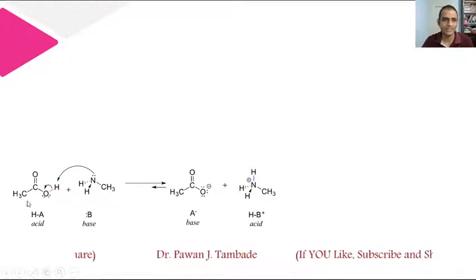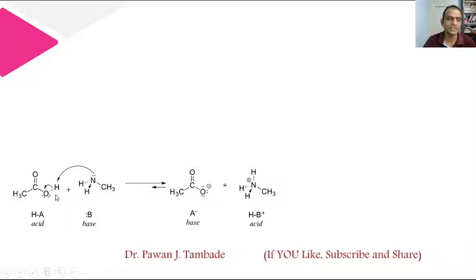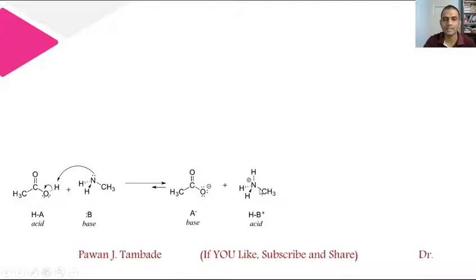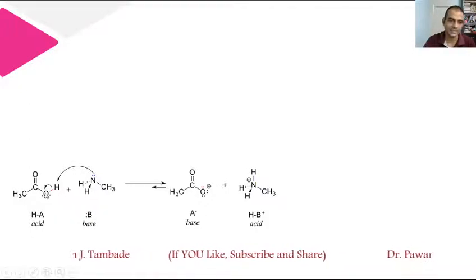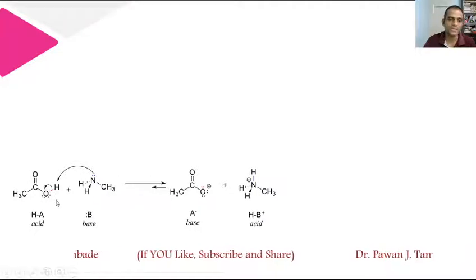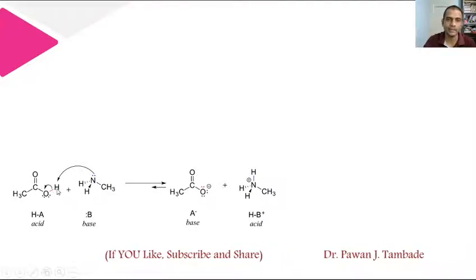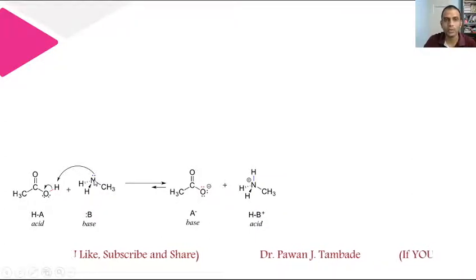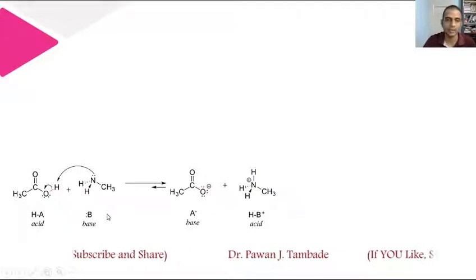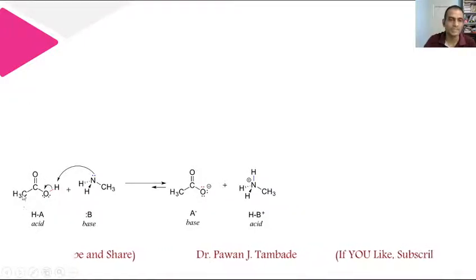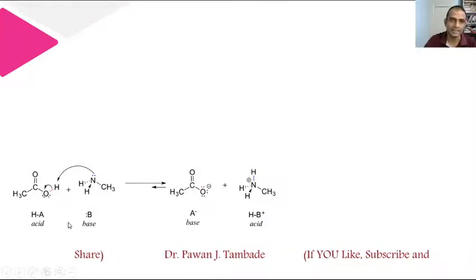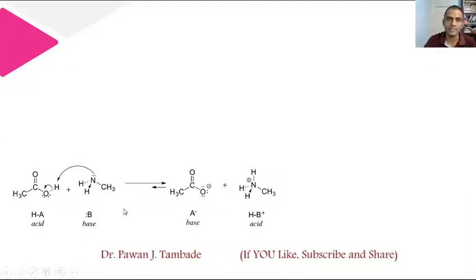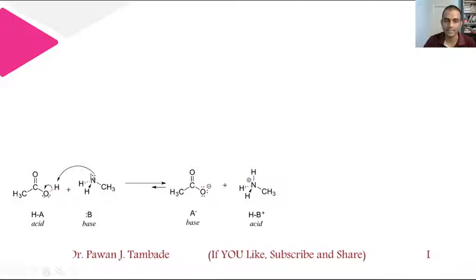Let's see this example. In this example, the CH3COOH molecule is reacting with methylamine and there is a formation of these anions and cations. In this case, the OH bond of CH3COOH breaks heterolytically and it gives out a proton, that is H positive ion. And because this nitrogen is having a lone pair of electrons, this nitrogen accepts that H positive ion. So this compound, CH3COOH, nothing but acetic acid, is acting as an acid, and this compound, nothing but methylamine, which is a proton acceptor, is a base in this reaction.